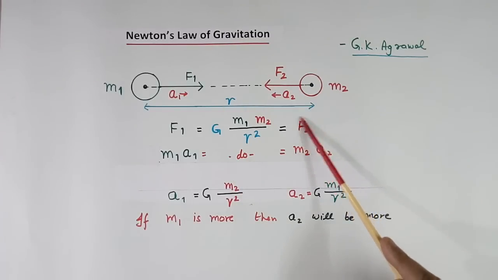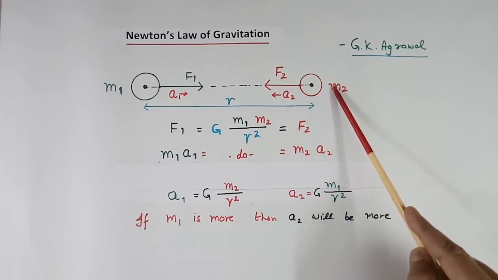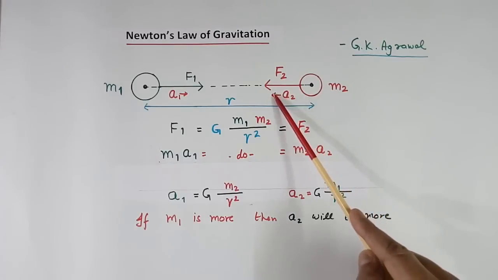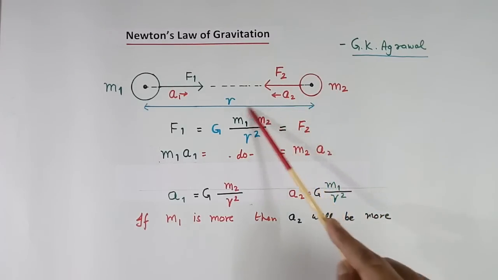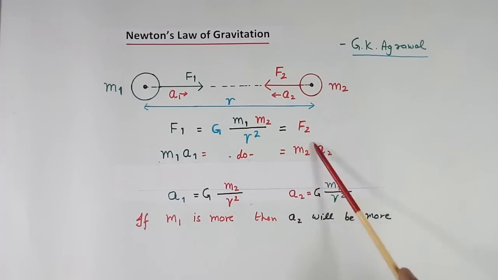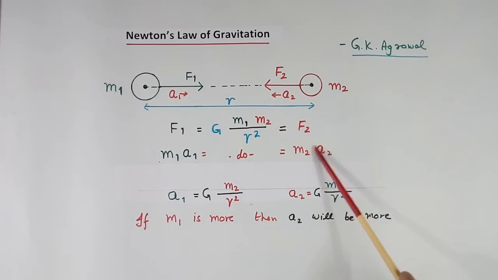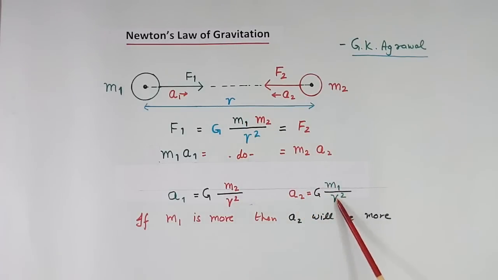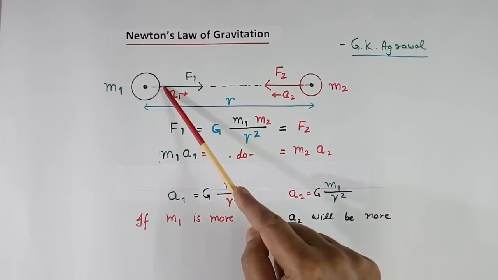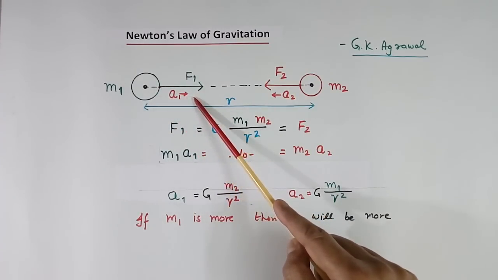Similarly here, force F2 will be equal to mass m2 into acceleration a2. When this and this are equal, then m2 will cancel out and we get a2 is equal to G m1 by r square. So here there are two things, one is force, one is acceleration.